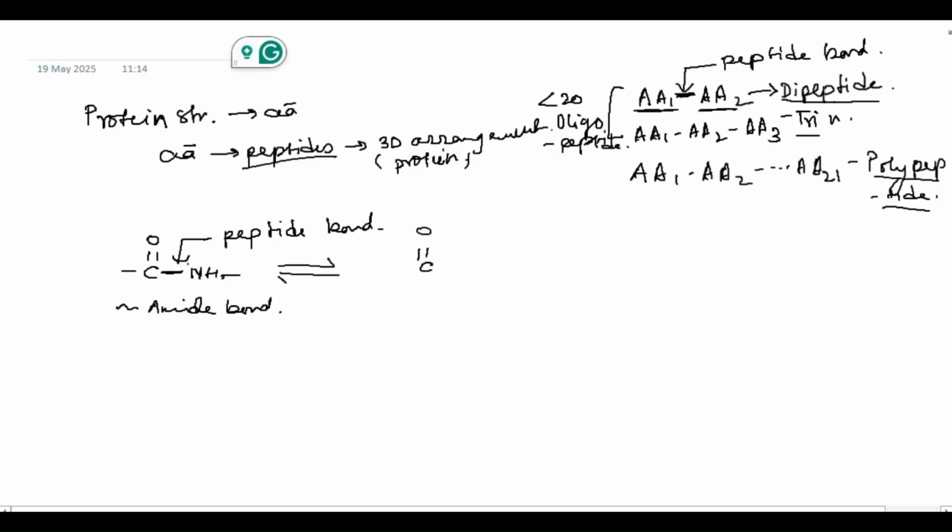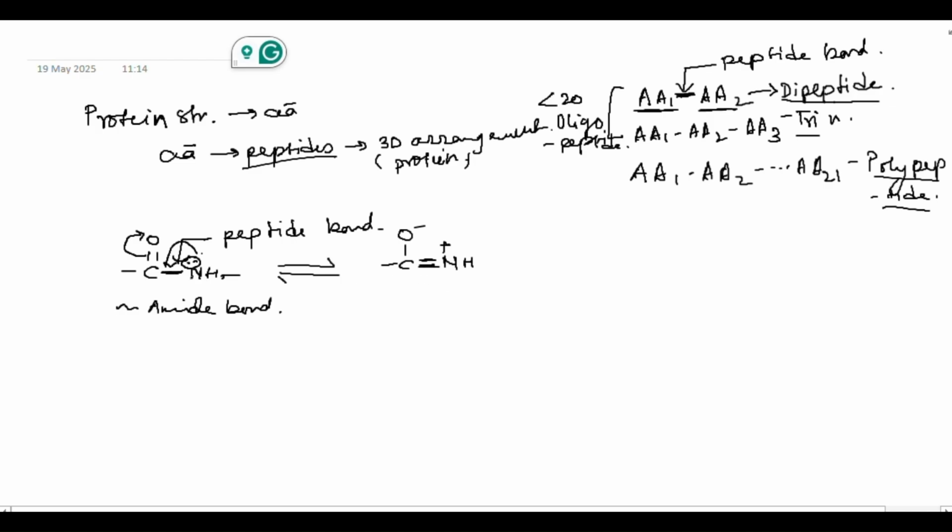How? Because this particular NH of the peptide bond has a lone pair, and this lone pair can come here and form a double bond. This bond can shift here and it will form a structure like this. Now you see that the peptide bond has attained a double bond nature.